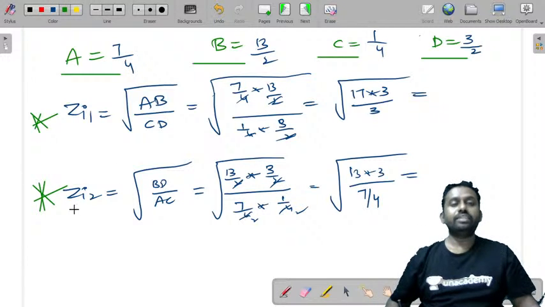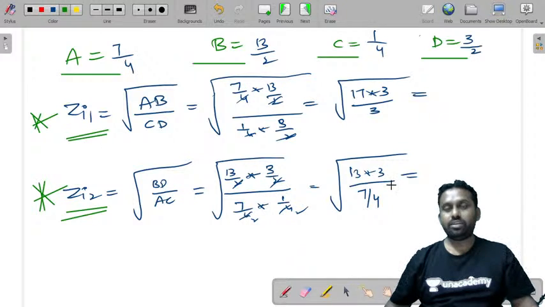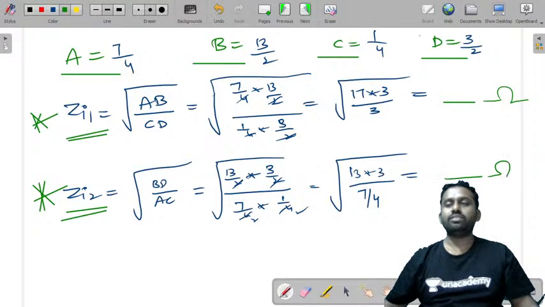So that's how you'll get the values of the image impedances. You can just write them out. Here you'll get the value in terms of ohms. To simplify, you'll get these values and you can just write them in terms of ohms.